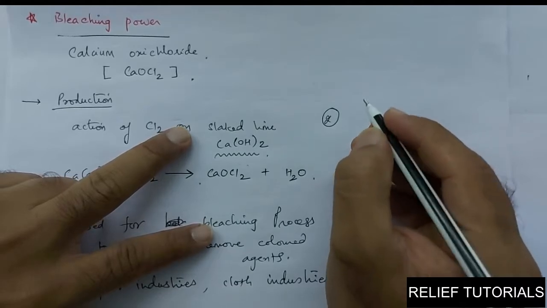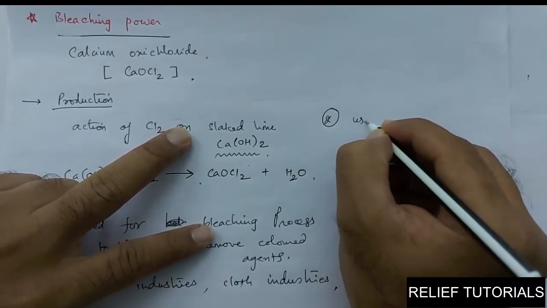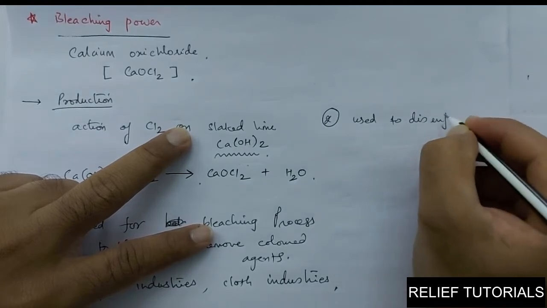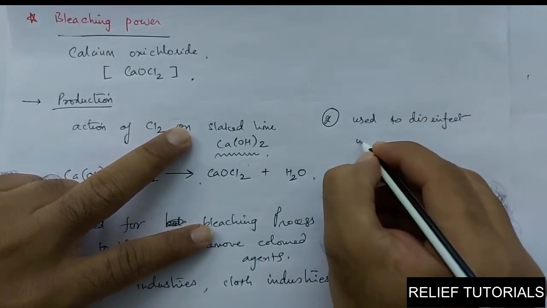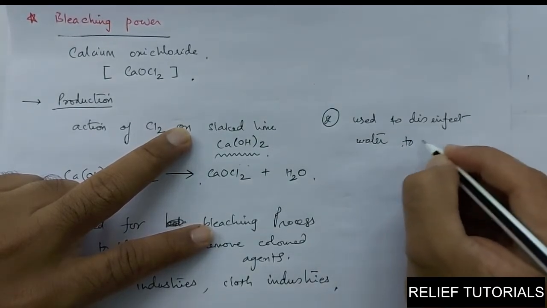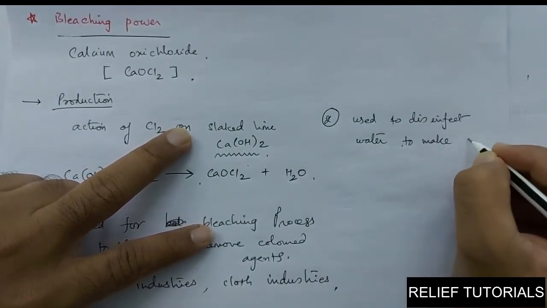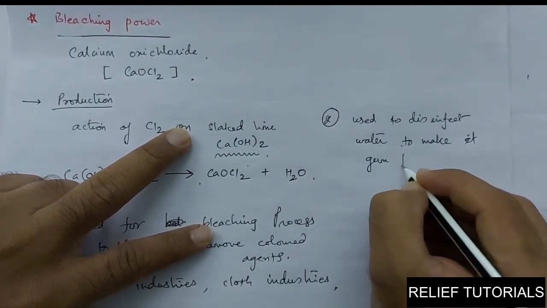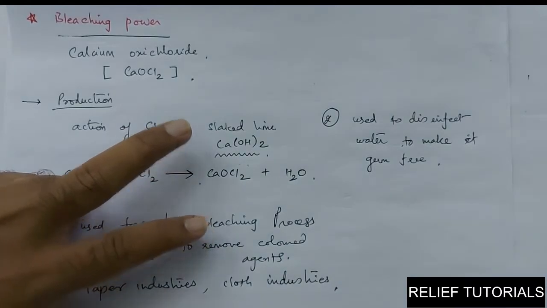The second use is to disinfect water, to make it germ free.